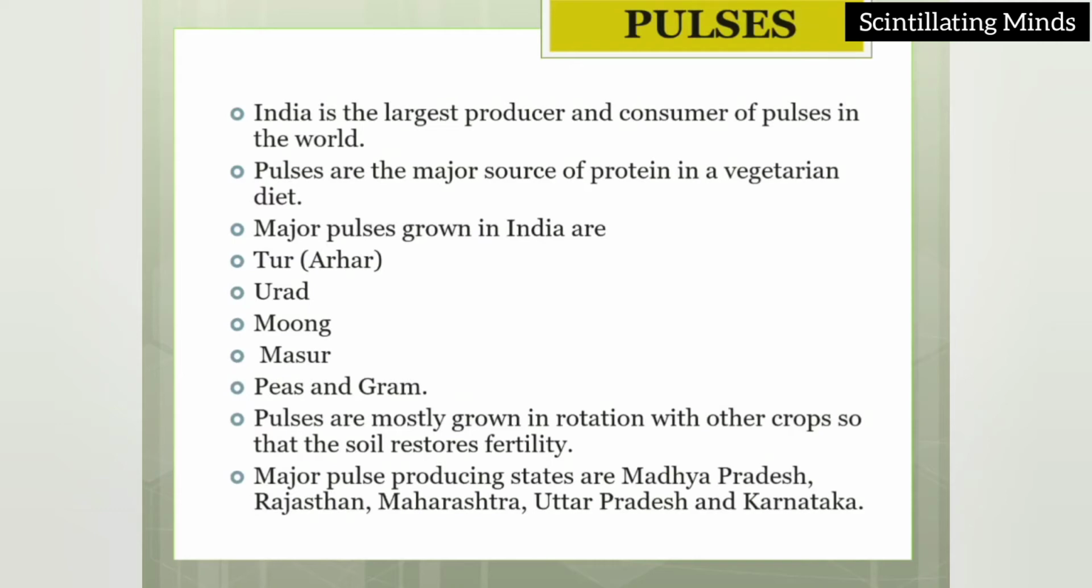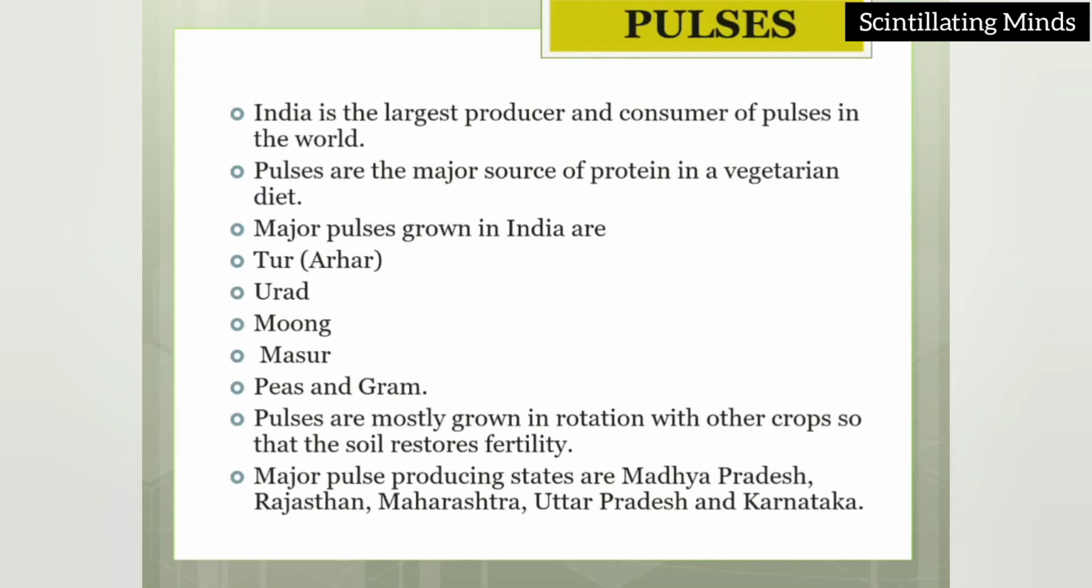The major pulses grown in India are tur, that is arhar dal, urad, moong, masoor, peas and gram. These are the important pulses of India. Pulses are mostly grown in rotation with other crops so that the soil restores fertility. You all know what rotation is. On a rotational basis, they are grown with the other crops to restore the fertility of the soil.